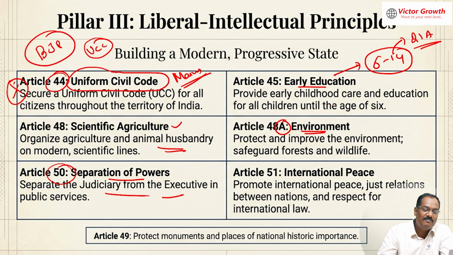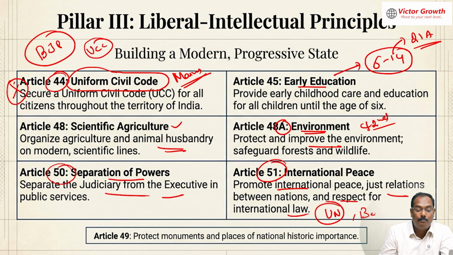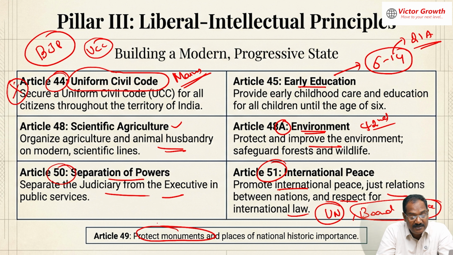Then ecology and environment. Wherever you see the A provisions, they were brought by amendment. This is by the 42nd Amendment: improve the environment, safeguard forests and wildlife. International peace: probably the first or the only constitution in the world which has promoted international peace. Article 51 asks about promoting international peace, just relations between nations, and respecting international law. That means the UN. Now we have a Board of Peace, no? Then we also have Article 49, promotion and protection of monuments of national historic importance and places, which we have to promote.